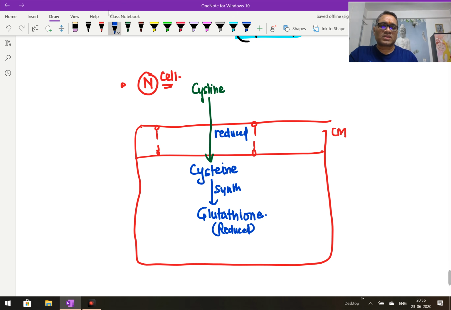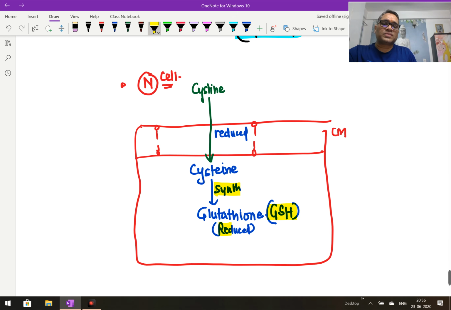So we can denote this as GSH, the reduced form of glutathione, right? Now this is happening inside the cell. Cysteine is coming in, and it is reduced inside the cell. Remember what I'm saying, cysteine is going to synthesize the reduced form of the glutathione. Remember, it is the reduced form of the glutathione, right?